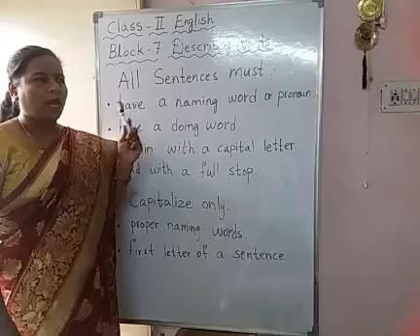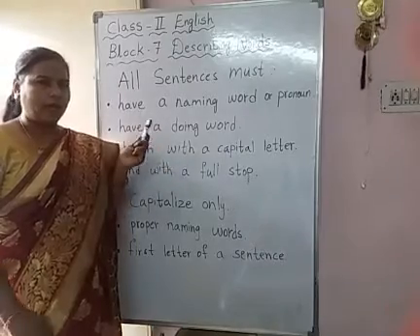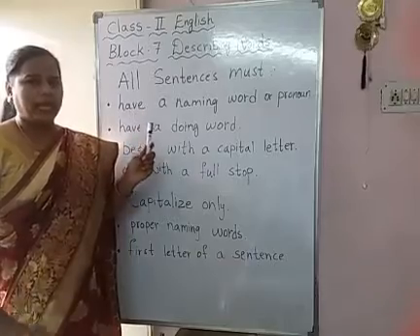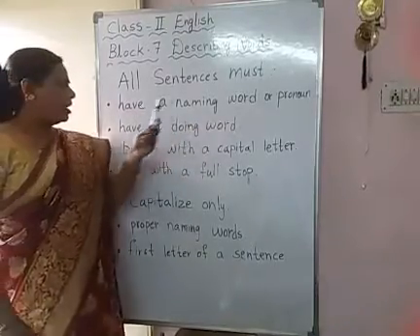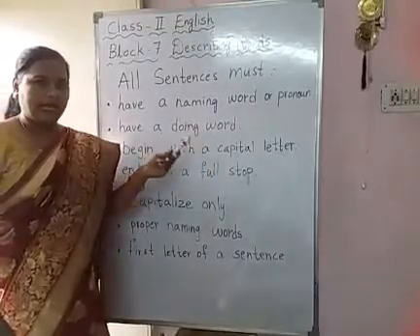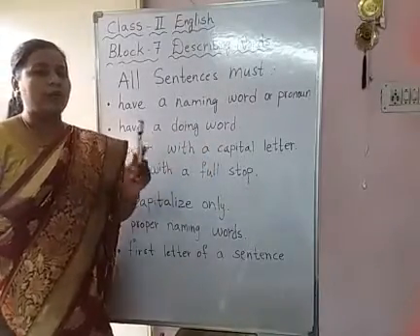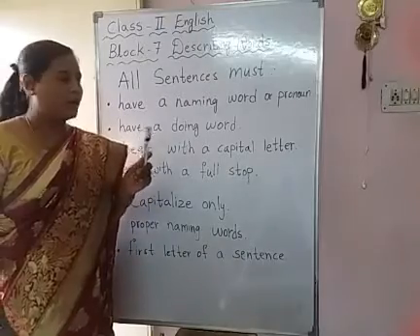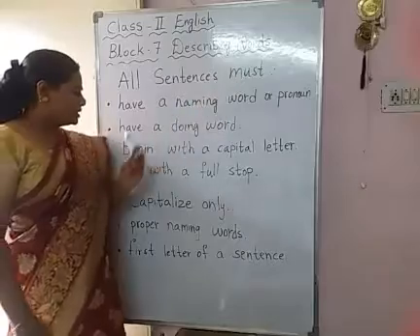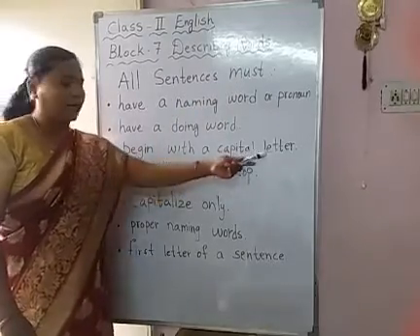For example, Ramu is writing. Ramu is a naming word. Or children, he is writing. He is what? Pronoun. All sentences must have a doing word. Same example we'll take children. Ramu is writing. Writing is what here? Doing word. Fine children? All sentences must begin with a capital letter.